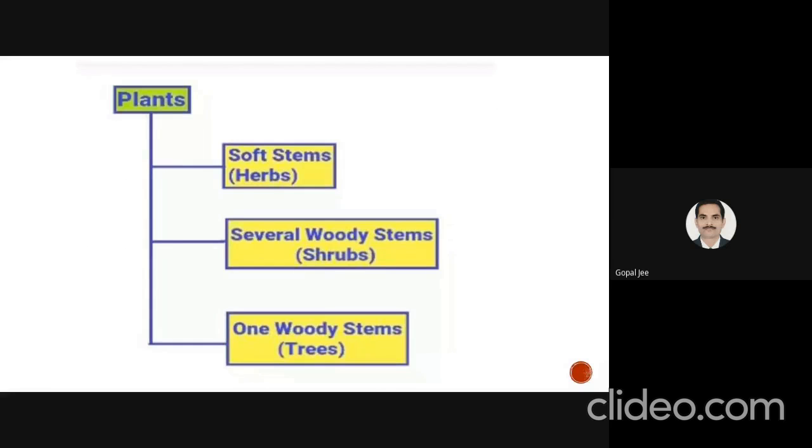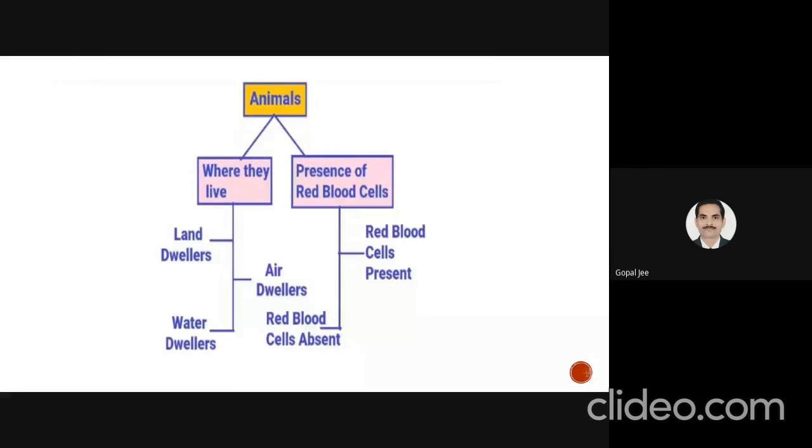He classified the plants into three categories: the plants which have soft stems, those having several woody stems, and those with one woody stem, that are the trees. He classified animals into two categories on the basis of two criteria: where they live, meaning their habitat, and the presence of red blood cells.